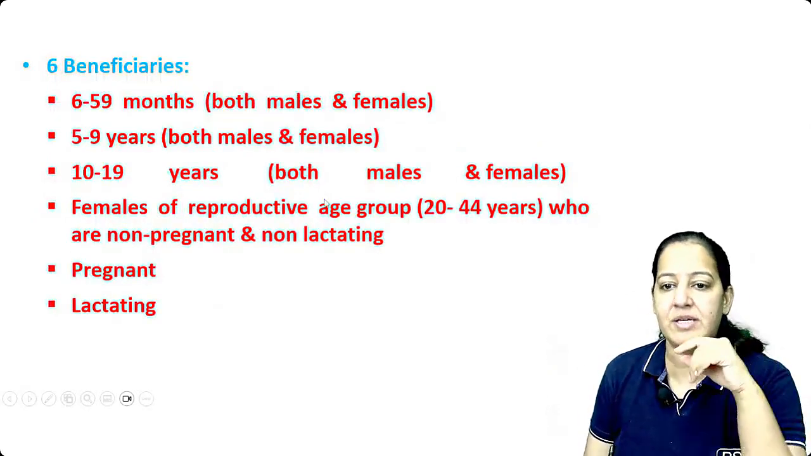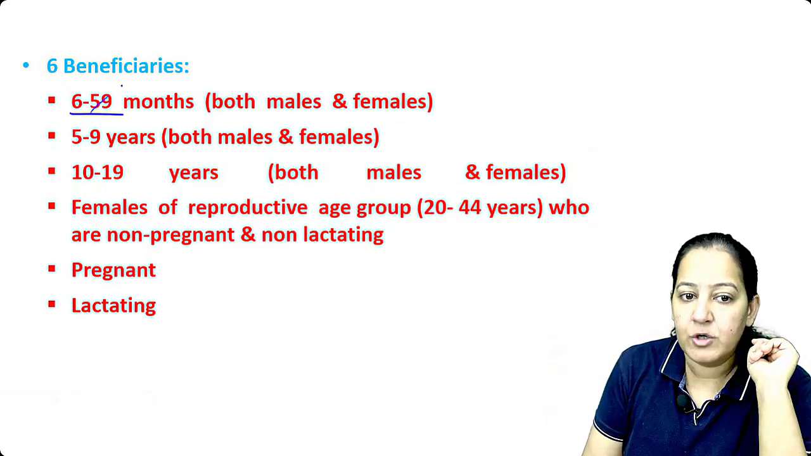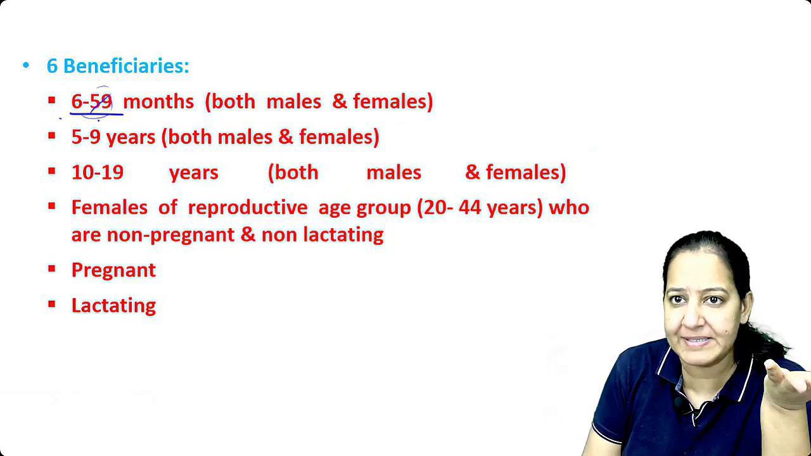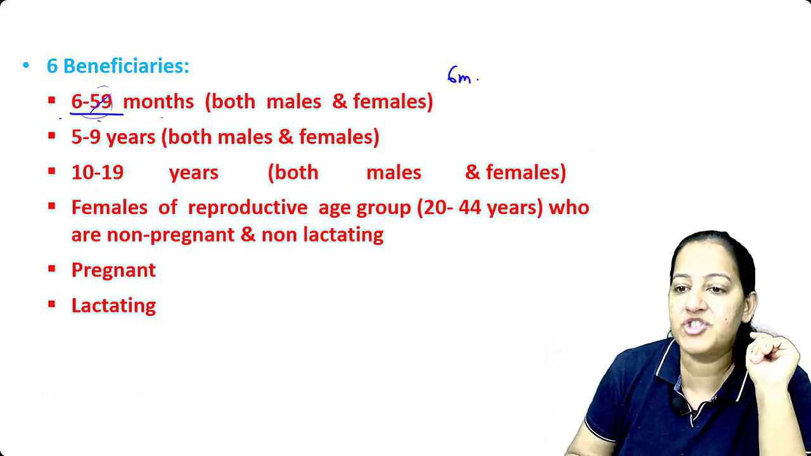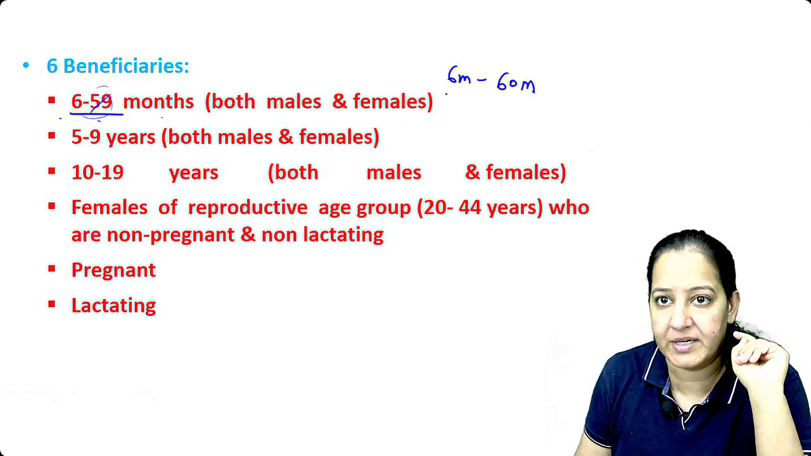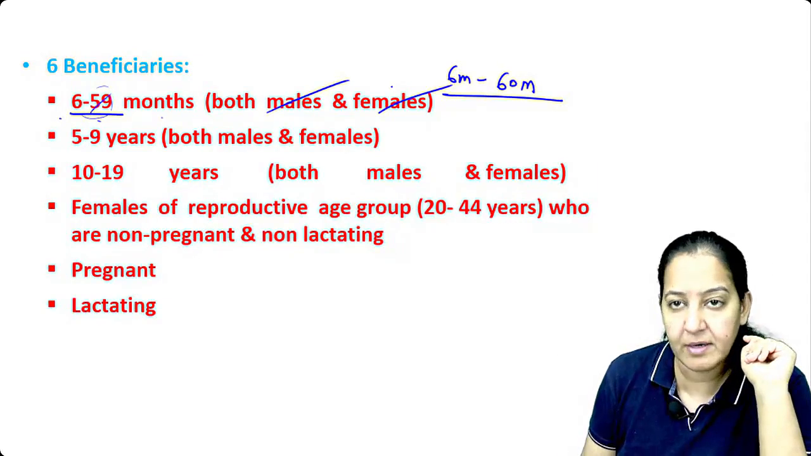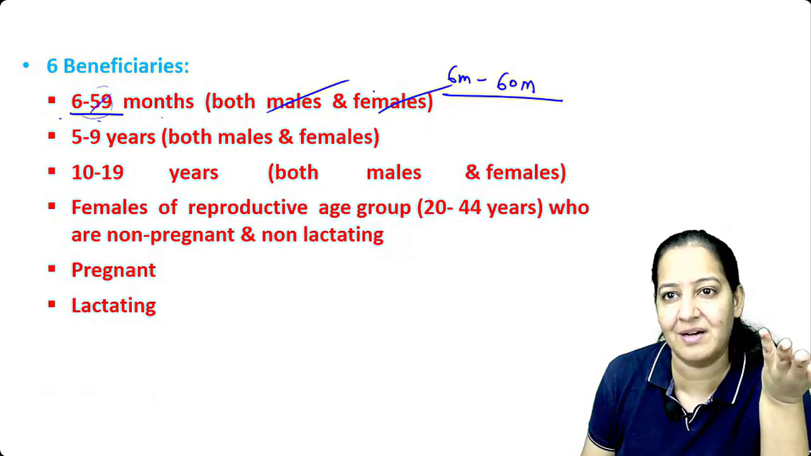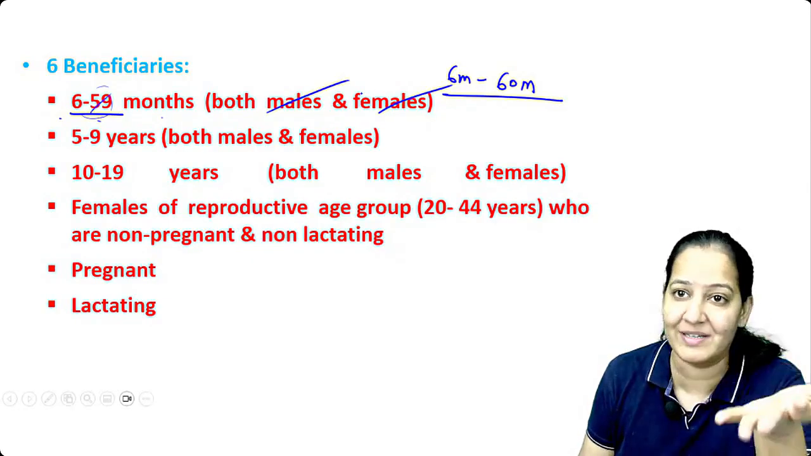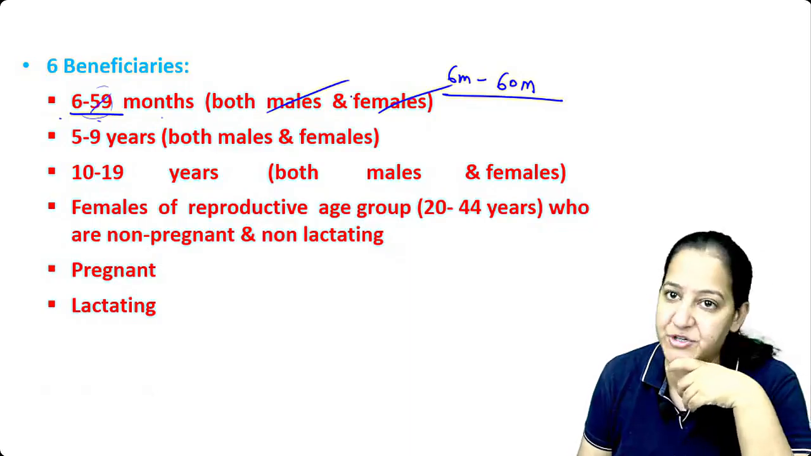The 6 beneficiaries are: 6 to 60 months, 59 means 60. So from 6 months to a 5-year-old child, all males and females. Anemia is very common in children because children do not eat much. My kid is also not eating. So anemia is very common in children, and if the child is anemic, iron supplement should be given thoroughly.